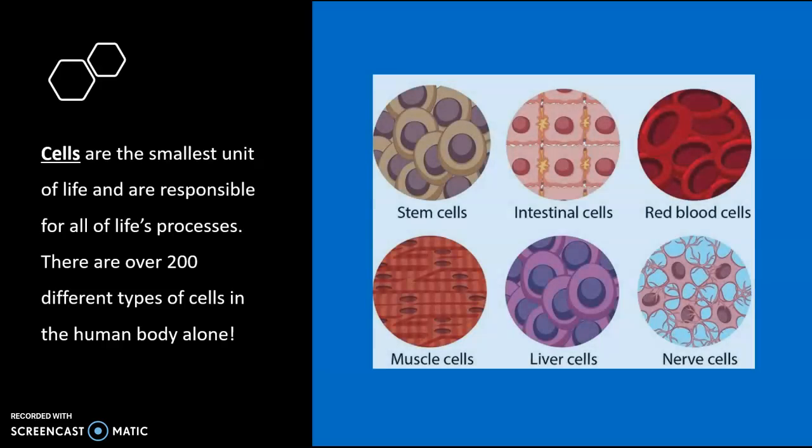The first level of organization is the cell. The cell is the smallest, most basic unit of life, and it carries out various life-sustaining processes. There are many differentiated types of cells that have various responsibilities in maintaining homeostasis, such as nerve cells, which can take in sensory information and send out a response to external stimuli, such as our fight or flight response to danger.